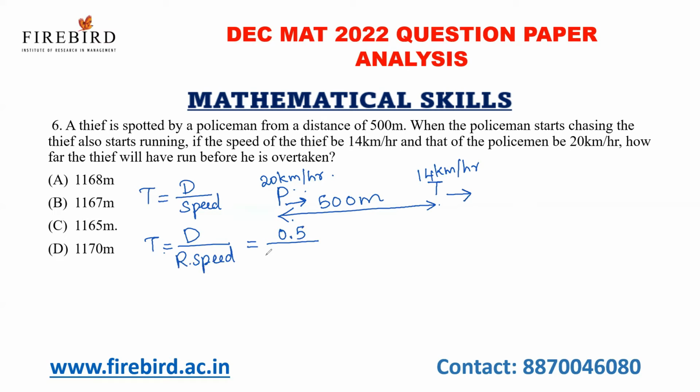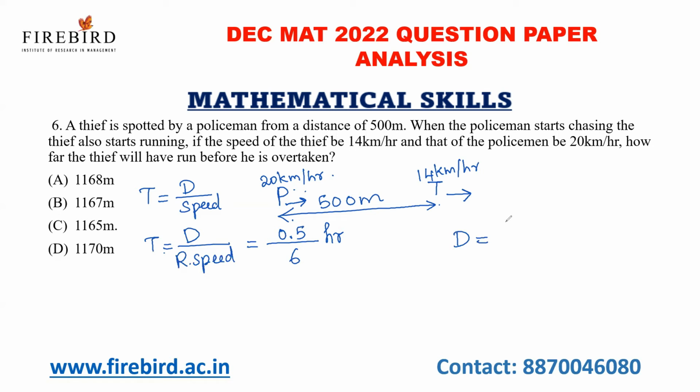As both the police and thief are running in the same direction, the relative speed is nothing but the difference between the two speeds. What is 20 minus 14? 6. So the time taken to catch the thief by the police is 0.5 by 6 hours. Now they are asking what is the distance covered by the thief in that 0.5 by 6 hours.